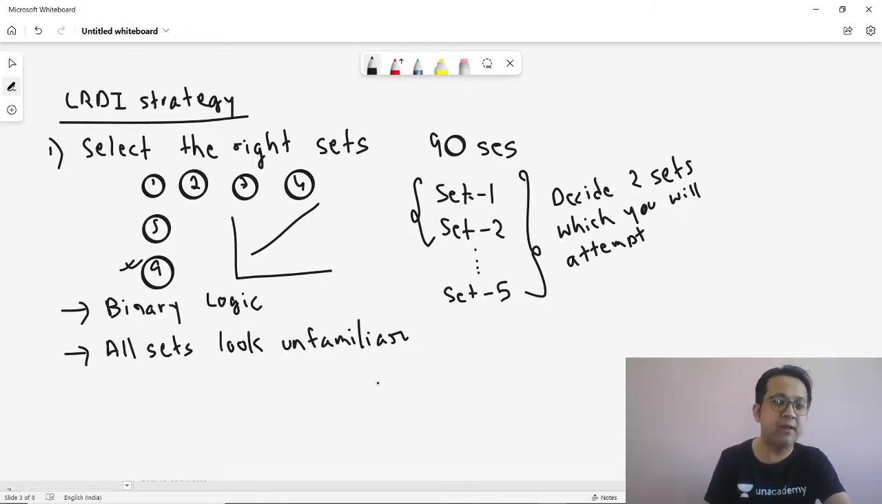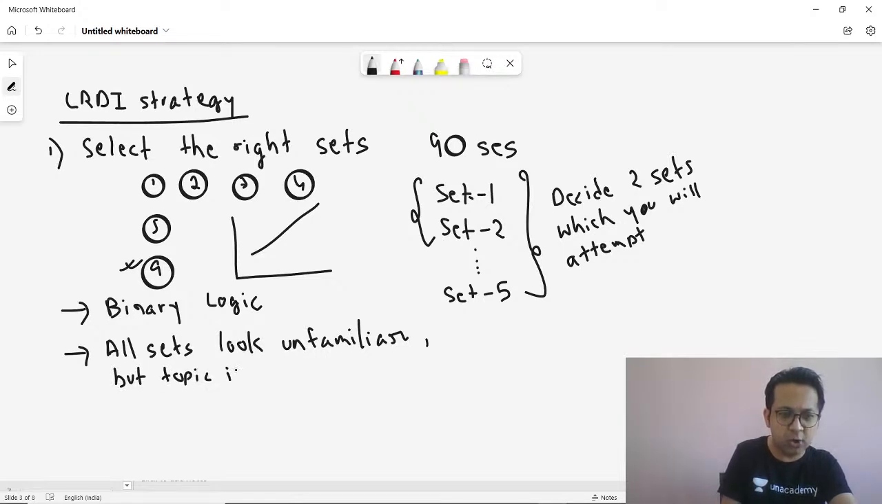As an example, there is a question on cubes. You have done a lot of questions on cubes and you are comfortable with cubes. Though on the day of the exam you get a cube question which doesn't look familiar, you have not done similar sets, the topic is familiar to you. Then probably attempt that set, right? All sets look unfamiliar, but the topic is familiar.